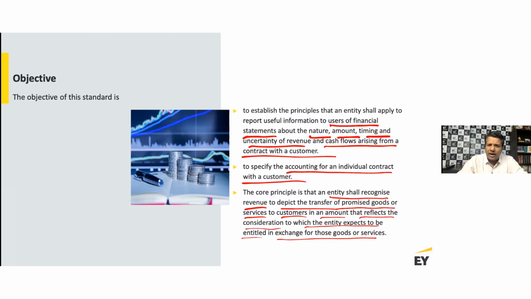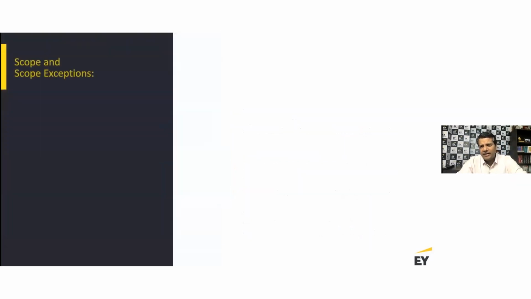Now, talking about the scope of the standard. The scope is fairly wide, but if you recall the principles we talked about, when you think about revenue, whatever is the inflow, cash flows from that perspective, it suggests that there is some element of income. But you have to figure out whether it's an income, or whether it's a reimbursement of an expense, and so on, that it qualifies as an income, and then under what standard.